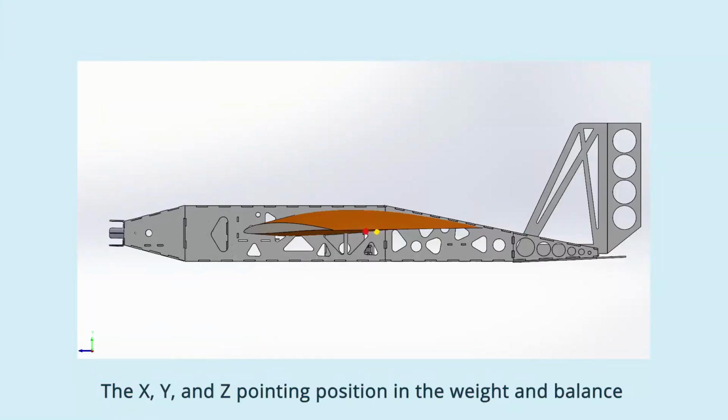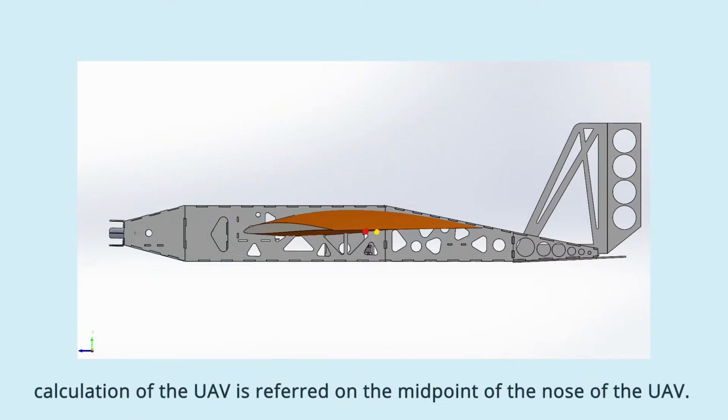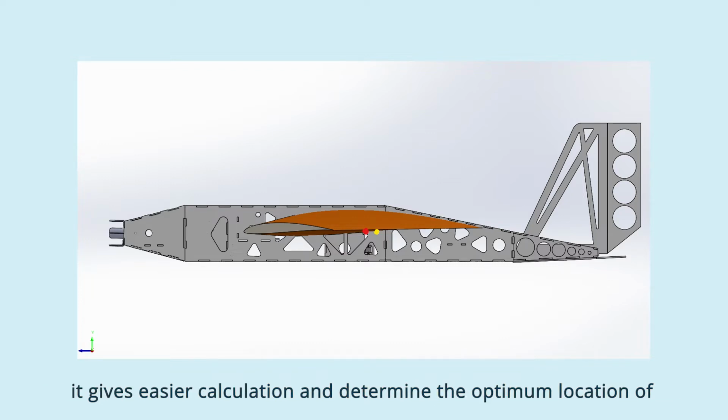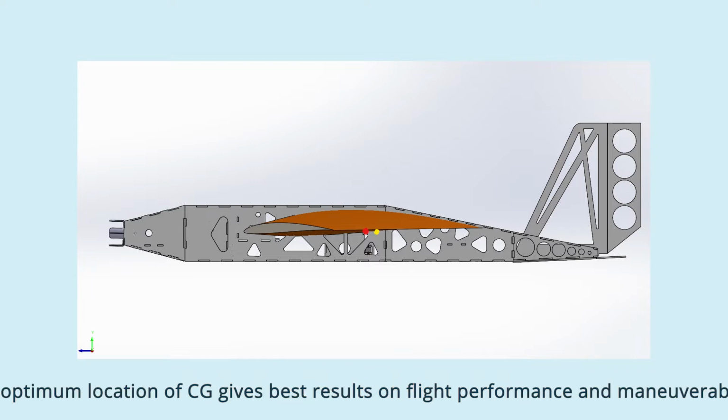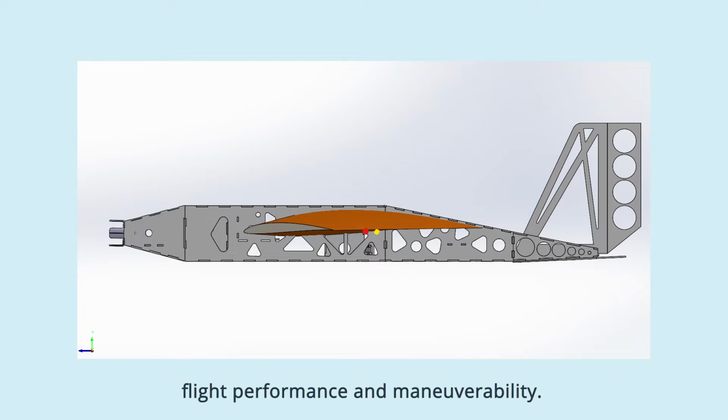The X, Y, and Z pointing position in the weight and balance calculation of the UAV is referred to the midpoint of the nose of the UAV. It gives easier calculation and determines the optimum location of the center of gravity, or CG in abbreviation. The optimum location of CG gives the best result on flight performance and maneuverability.